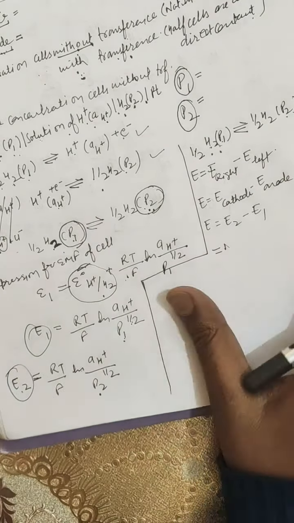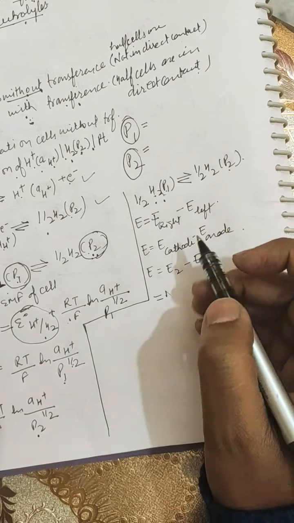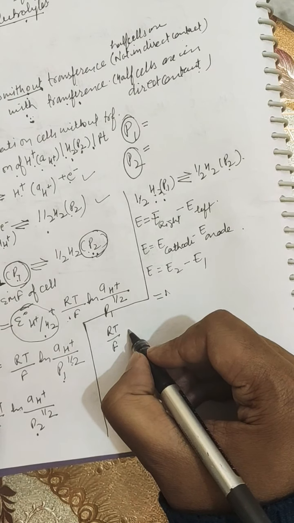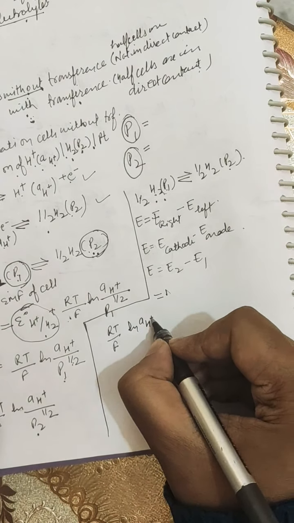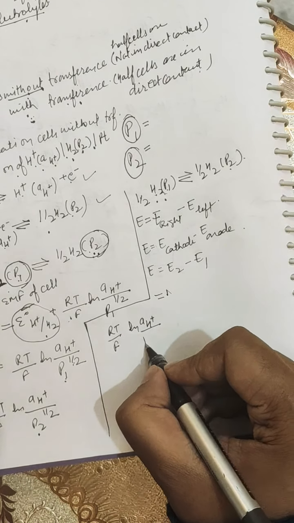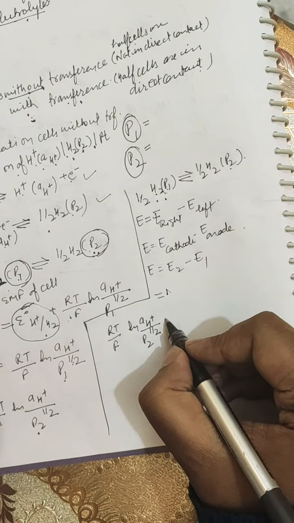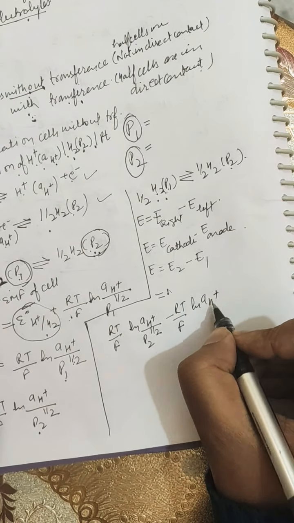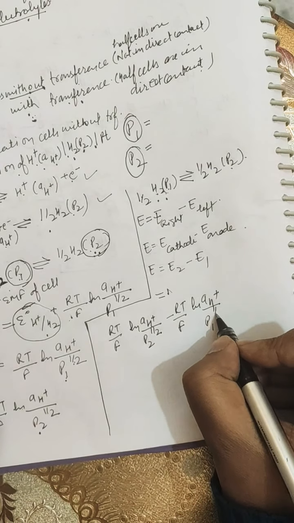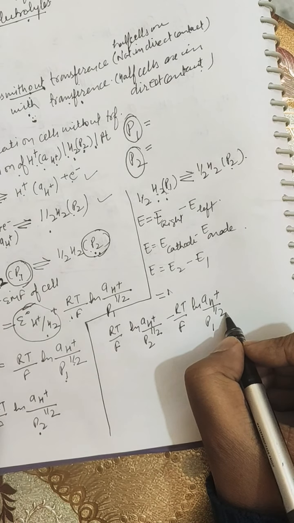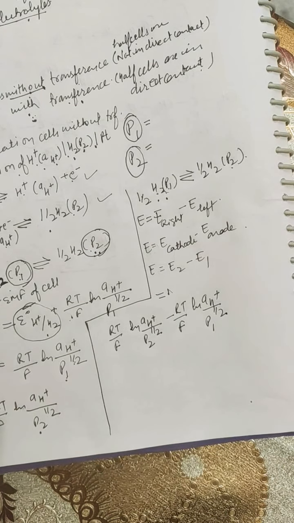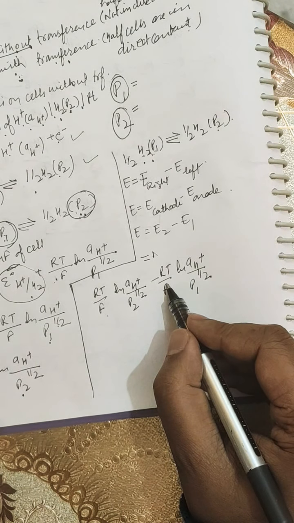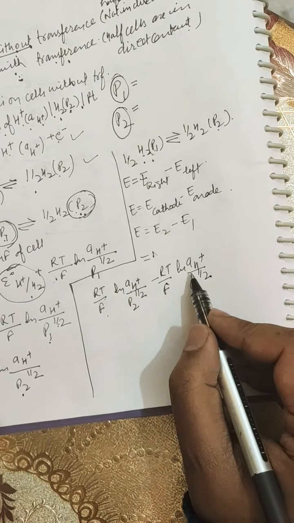This was the E2 and E1. So the expression becomes RT over F ln activity of proton divided by P2 raised to power half, minus RT over F ln activity of proton divided by P1 raised to power half. So almost all the terms are the same in the above expression, that is RT and F are the same, and a_H+ is also the same.